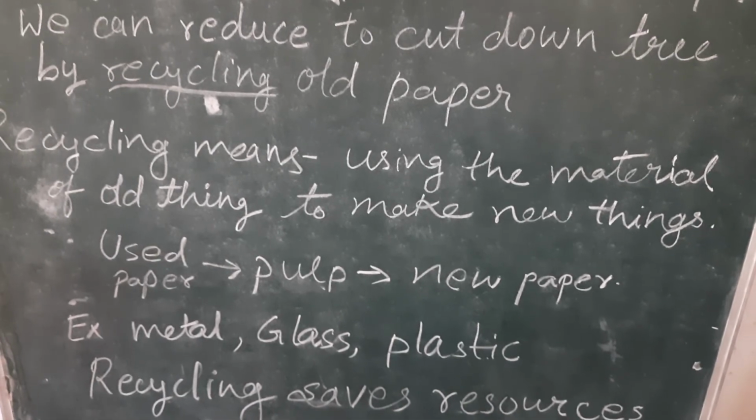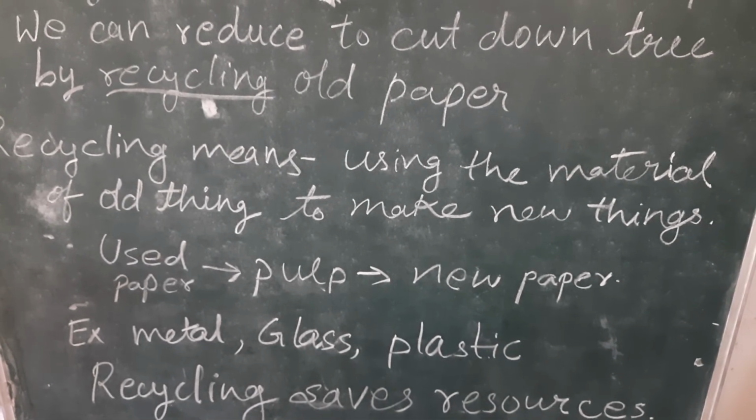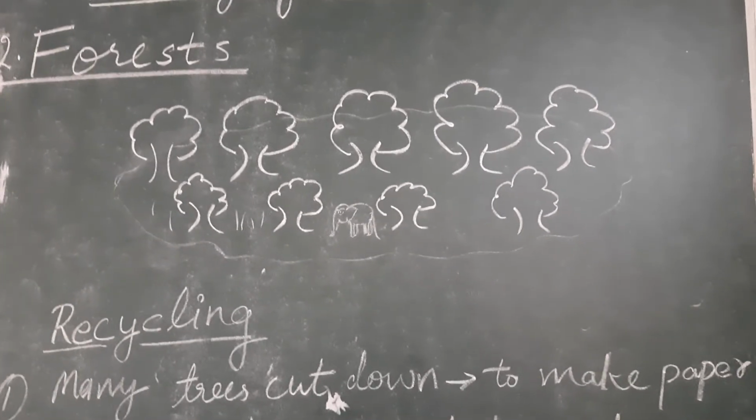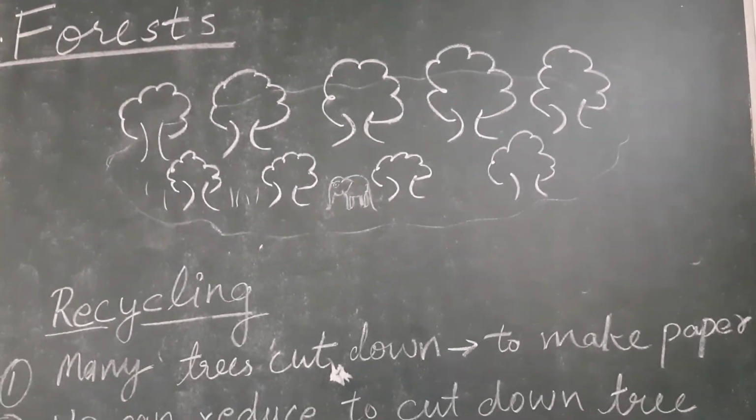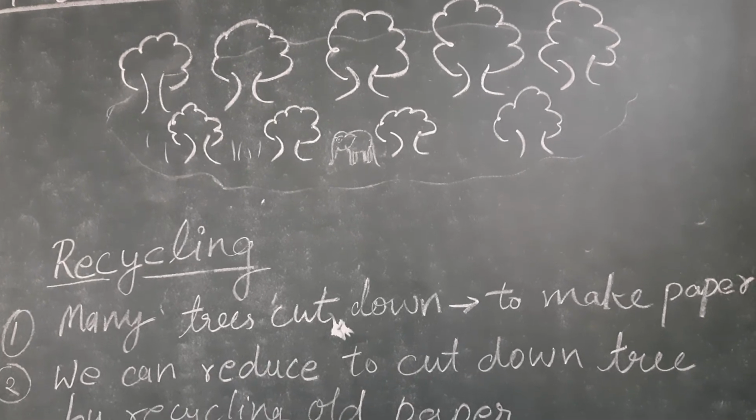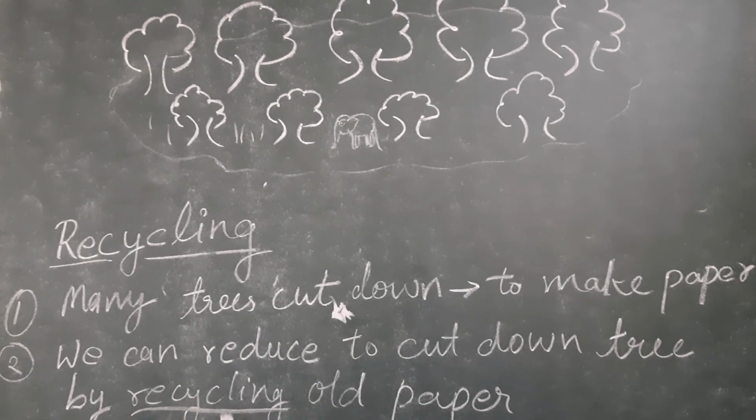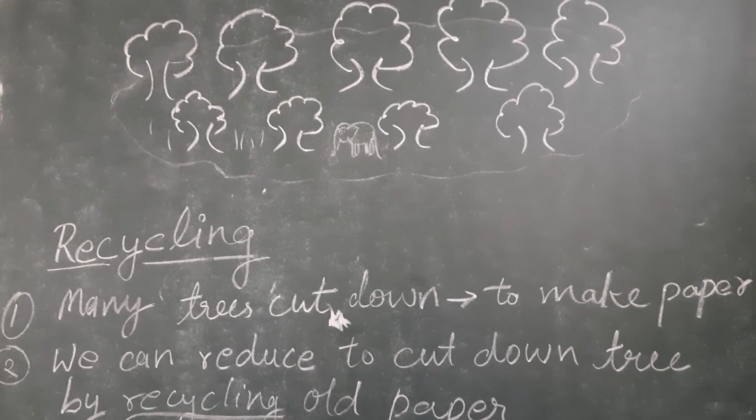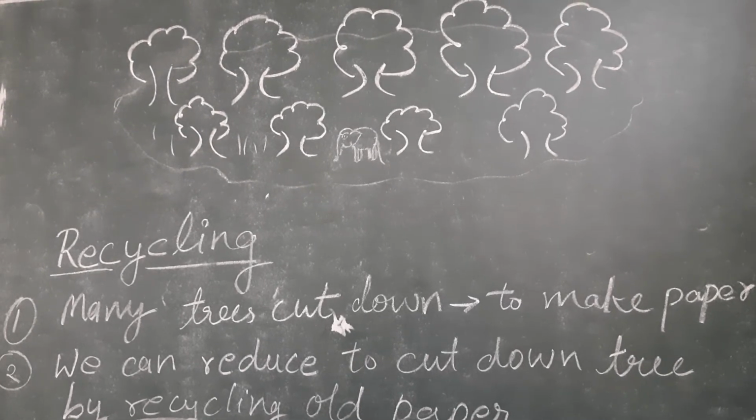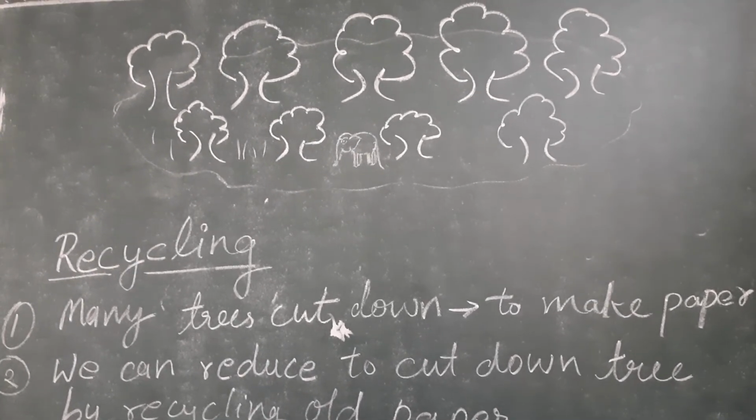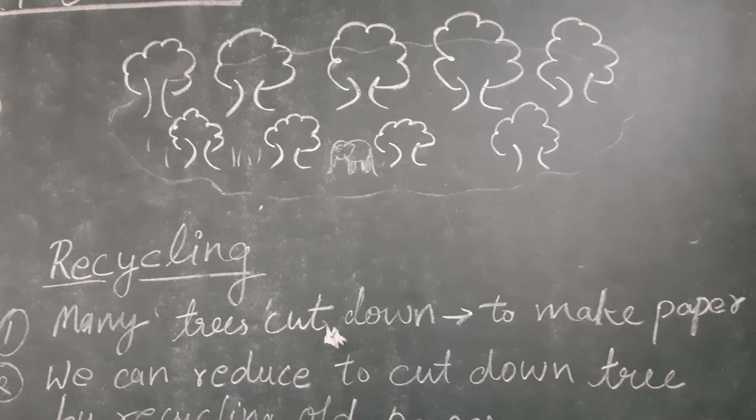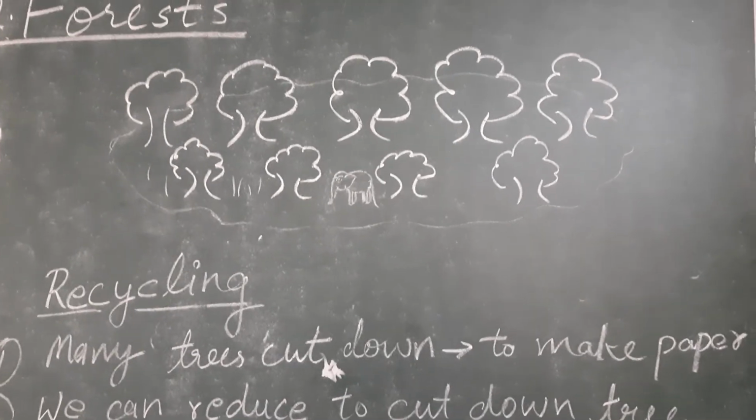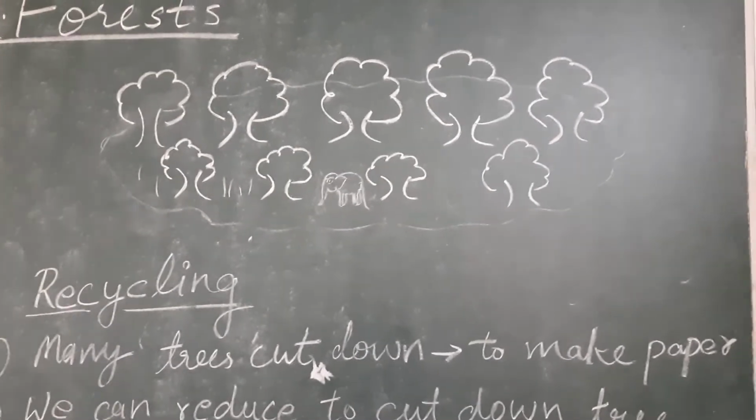In this way, recycling is one of the common ways in which we can save the forest, and we can save paper, we can convert old paper into new paper, and in this way we can also save from cutting many forests, and this will be helpful to maintain the balance.